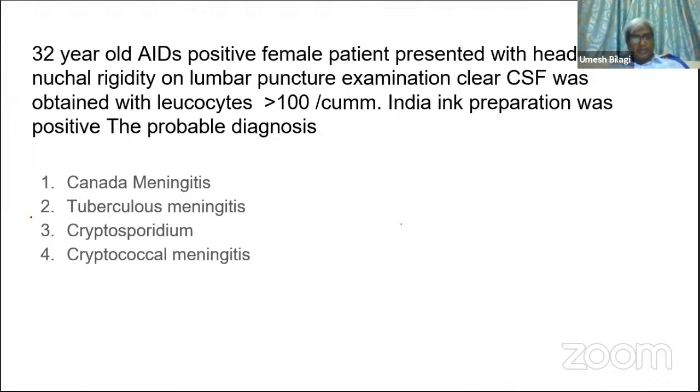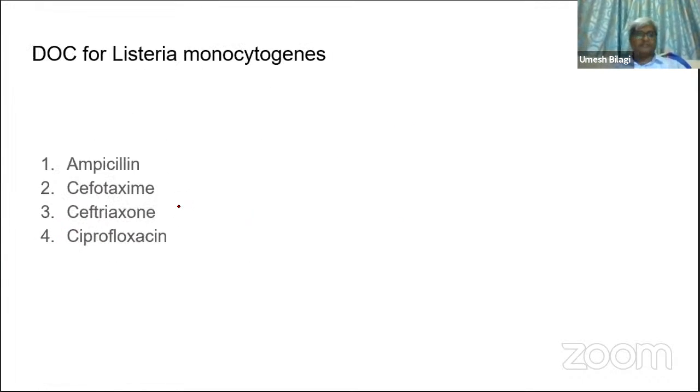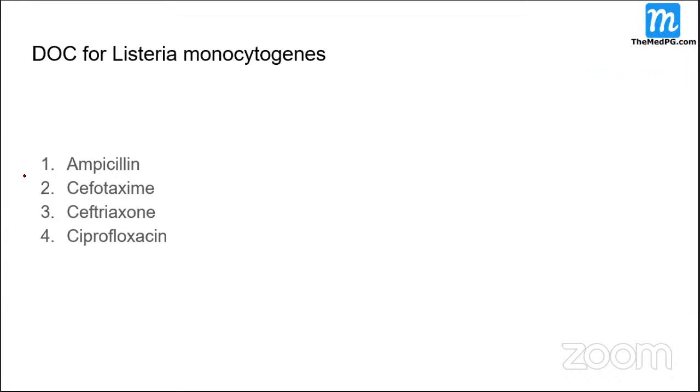So it is meningitis. Sometimes in HIV patients they may just be there without causing meningitis. So when there are all the signs of fever and all that, you pick up this. It is meningitis. Drug of choice for Listeria monocytogenes? Ampicillin, sir.